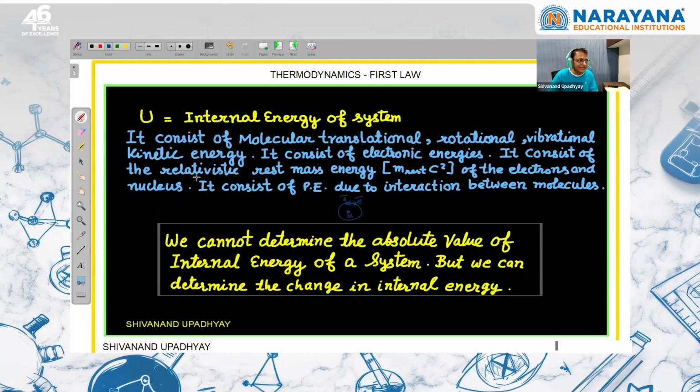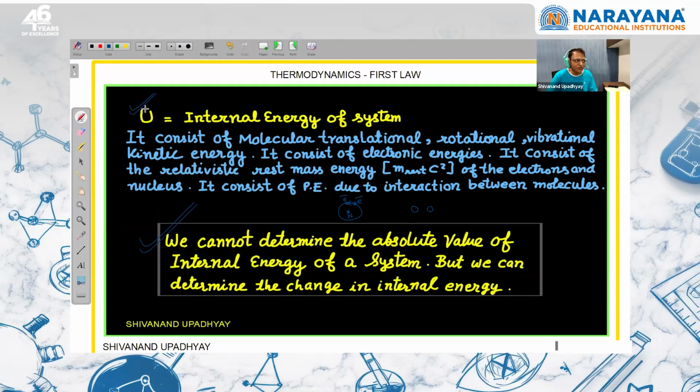It consists of relativistic rest mass energy, right? Rest mass energy means mass can be converted into energy, that is E is equal to mc square, Einstein equation. It consists of potential energy due to interaction between the molecules. Suppose we are talking about gas molecules, helium gas molecules are there, so there can be repulsion or there can be attraction. So internal energy of the system includes all types of molecular kinetic energy and all types of molecular interactions or electronic interactions. We cannot determine the absolute value of internal energy of the system, but we can determine the change in internal energy. So this is also important.